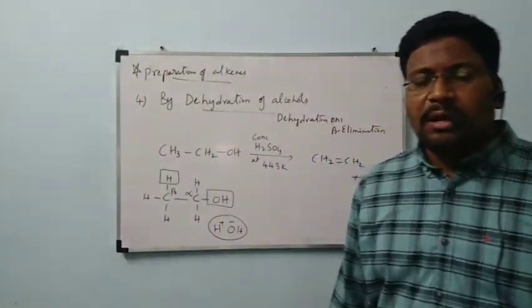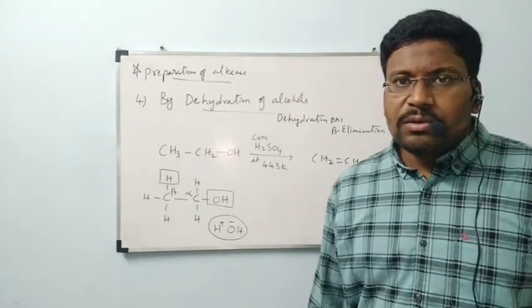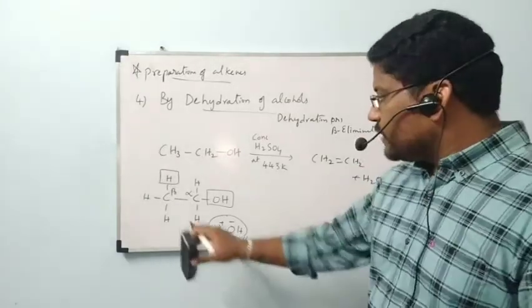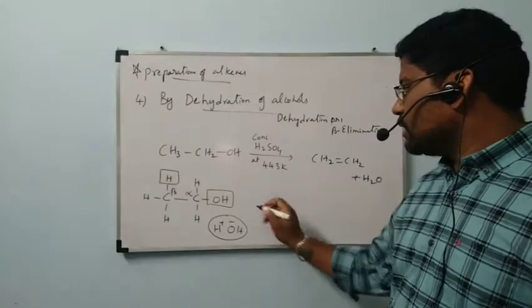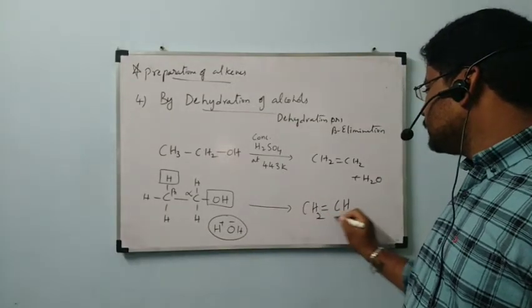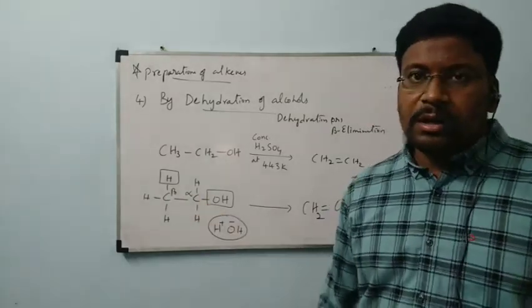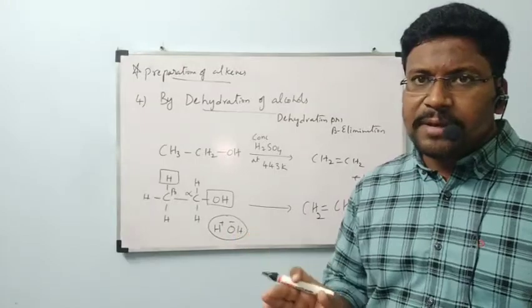D means removal, and hydration is a term related to water. So we are going to remove water from alcohol. When water is removed from alcohol, we get an alkene as the product, in which there is a double bond between carbon and carbon. So what is the regular thing we are observing?